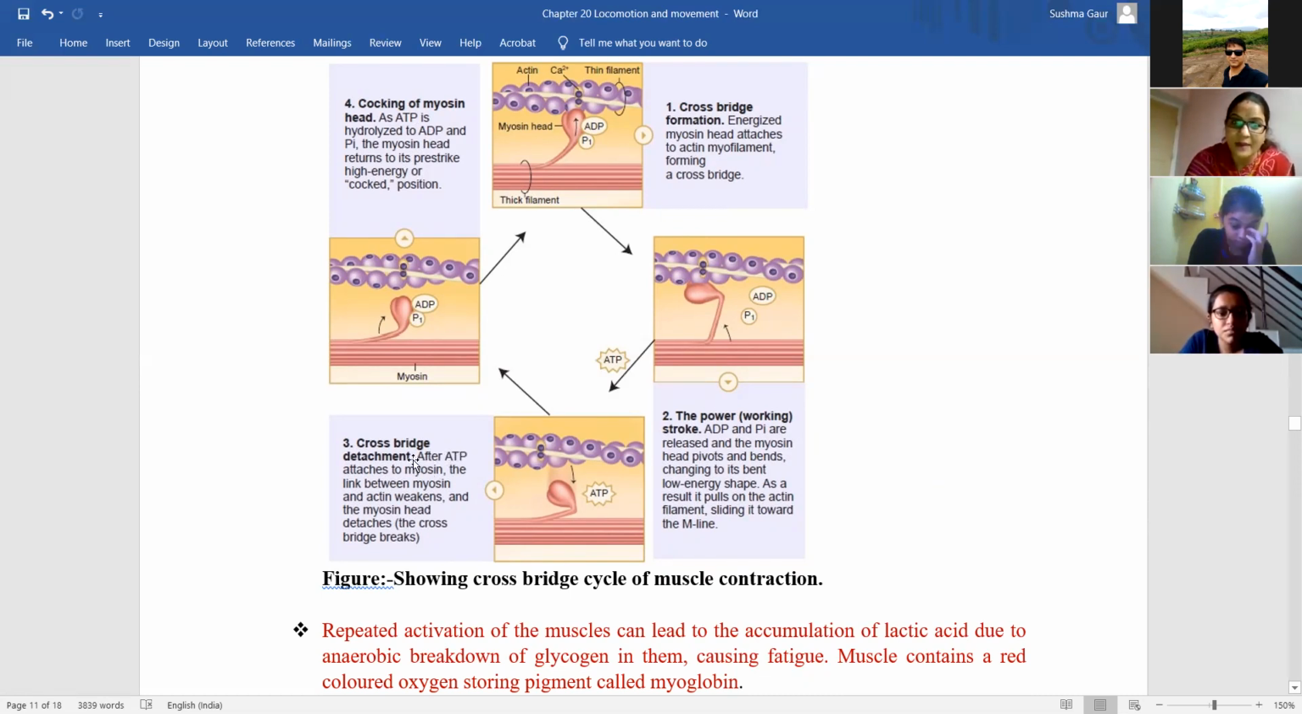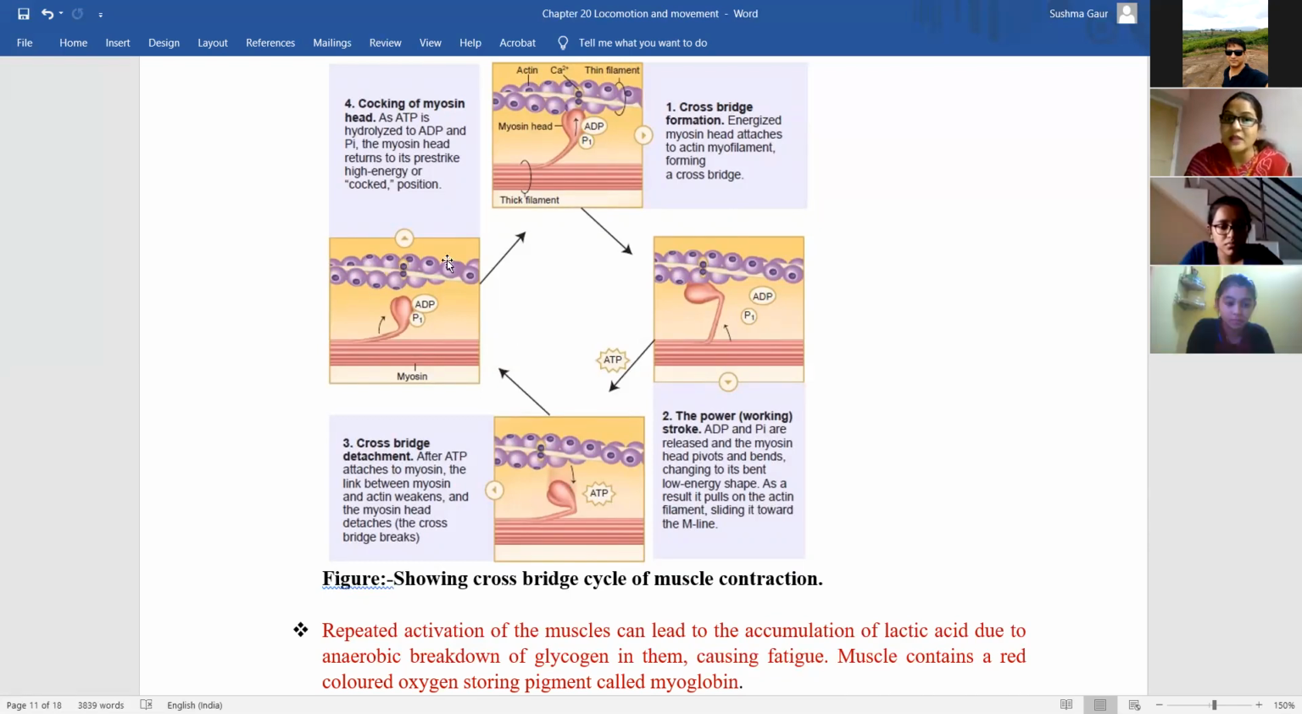Now there is a time for the cross bridge detachment. So now because the ATP is released during the sliding of actin with the help of myosin, that ATP will again come and get bind to myosin. So the link between the myosin and actin weakens. उसको connect करने के लिए ATP is required, detachment के लिए भी ATP is required. Okay, for connection the myosin can bind to actin when it is bound to ATP.